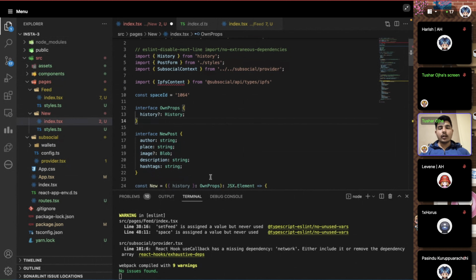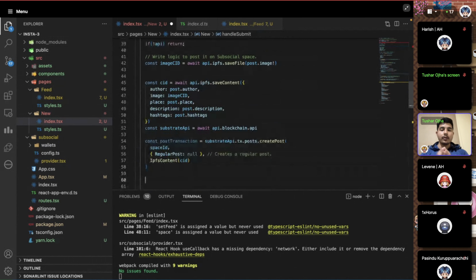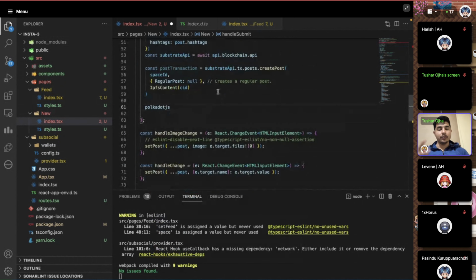What else do you need here? You created a post. Now you have this post transaction, but you have to send this transaction to the blockchain. To send it, you will need a wallet to sign the transaction, and then you're going to send it. For that as well, we have Polkadot.js, which is provided through the starter we used initially to create the project.